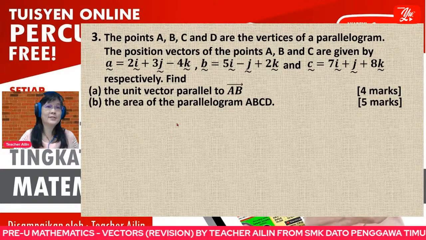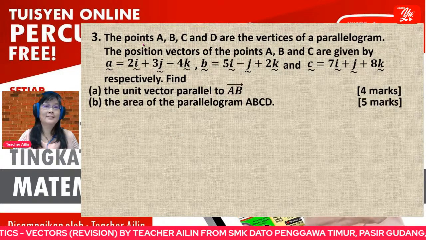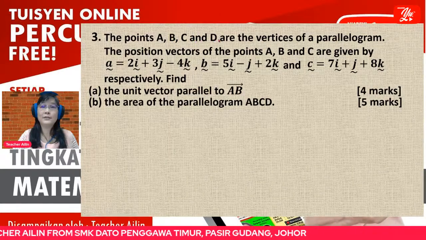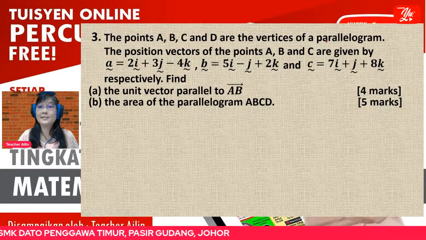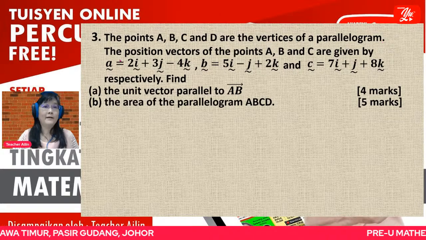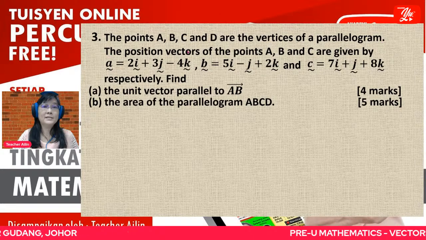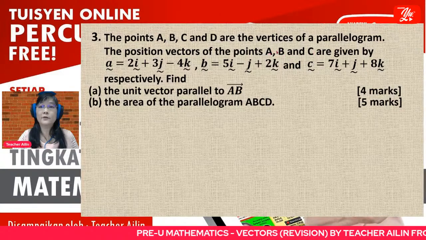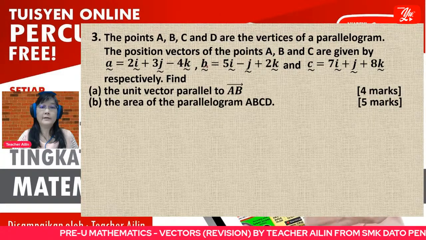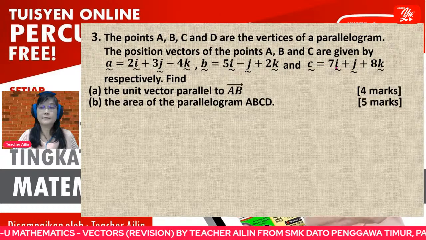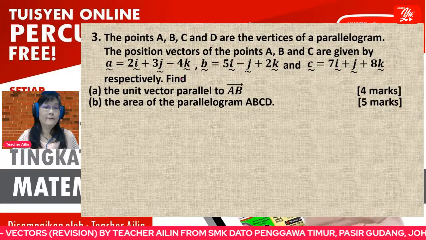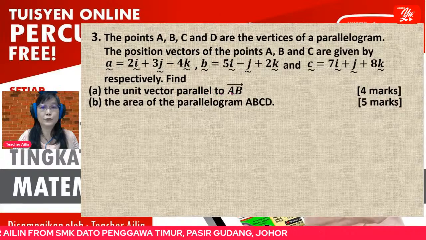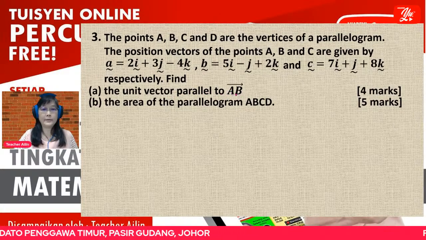Now for the third question, you're given that point A, point B, point C, and point D are the vertices of a parallelogram. The position vectors of points A, B, C are given here. D is not given. Now, find the unit vector parallel to the vector AB.